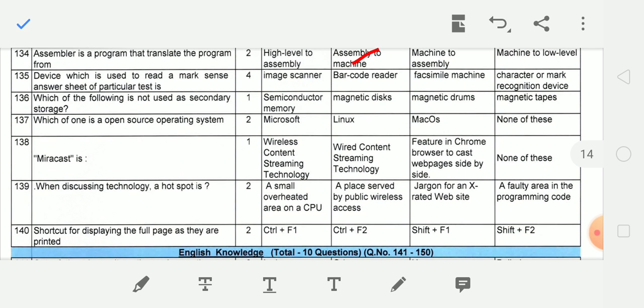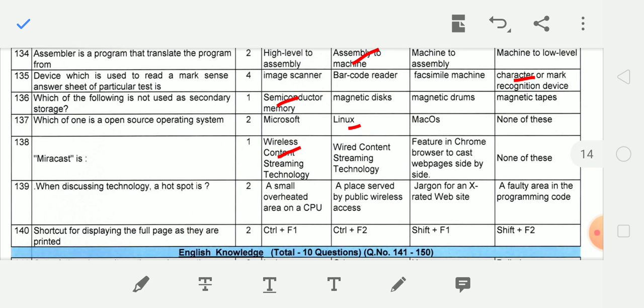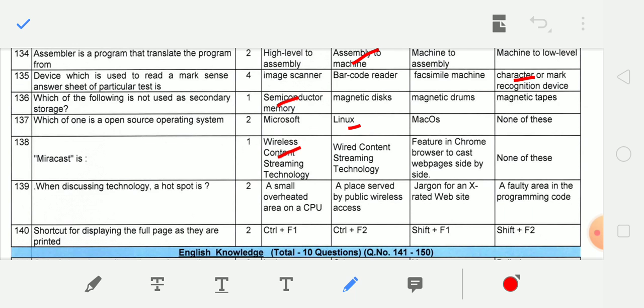Next question. Device which is used to read a mark sense answer sheet of a particular test is character or mark recognition device. Which of the following is not used as secondary storage? Semiconductor memory. Next, which of one is open source operating system? Linux. Next, Miracast is, answer is wireless content streaming technology. When discussing technology, a hotspot is a place served by public wireless access.